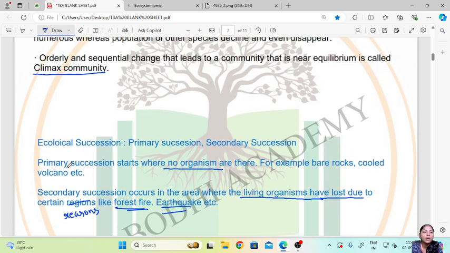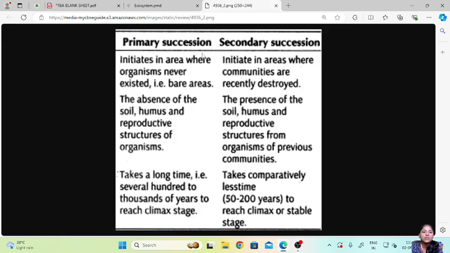Now talking about primary and secondary succession. Primary succession initiates in areas where organisms never existed, that is the bare or barren areas, with an absence of soil, humus and reproductive structures of organisms. Then it takes a long time, that is several hundred to thousands of years, to reach the climax stage, that is the final equilibrium stage.